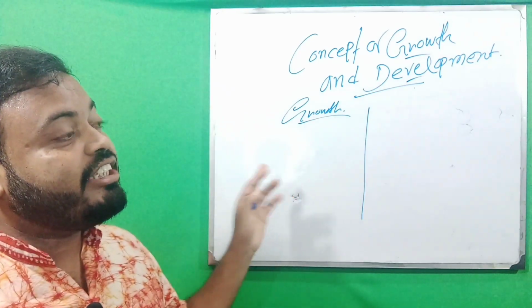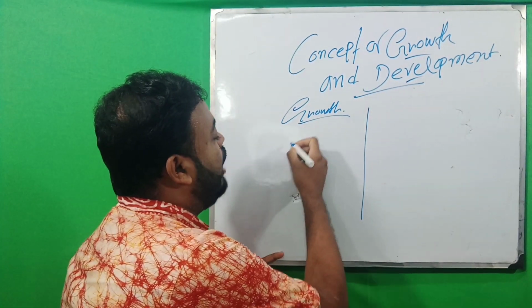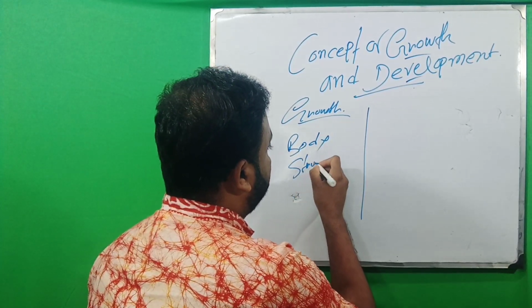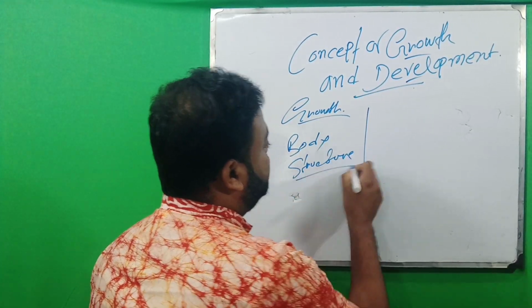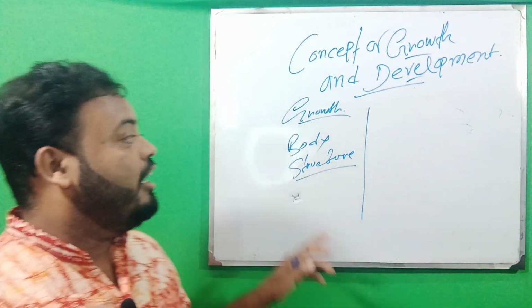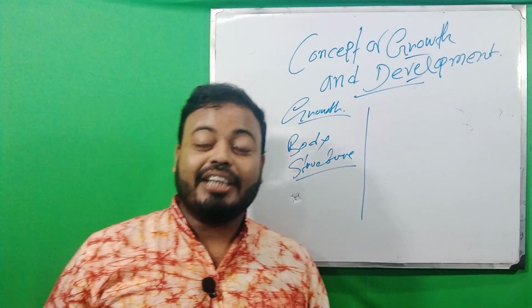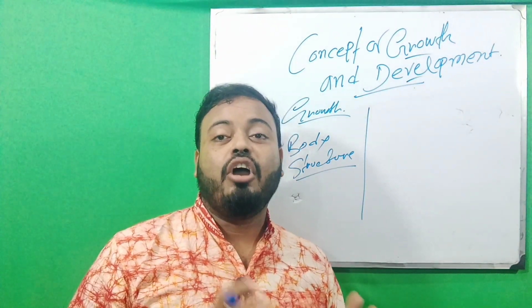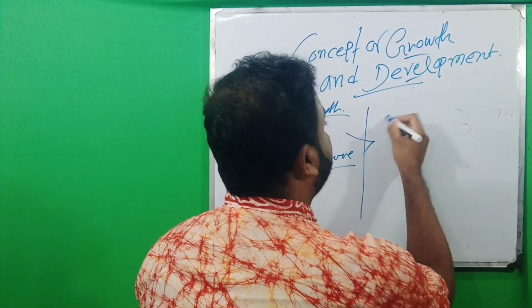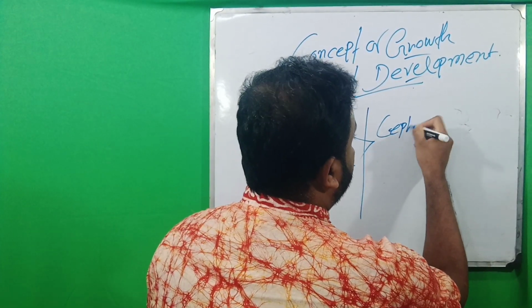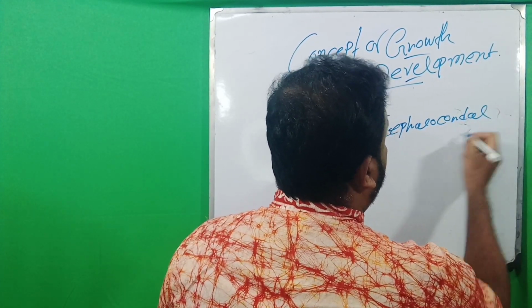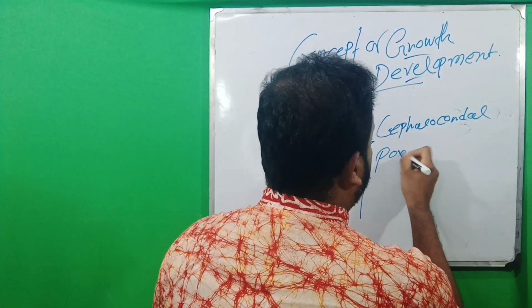This growth is also related to our body structure, and this growth is also classified into two concepts: cephalocaudal and proximodistal.